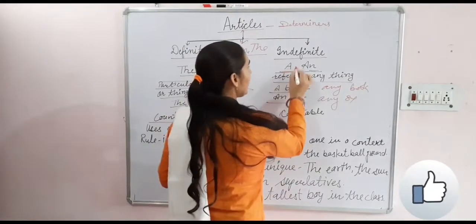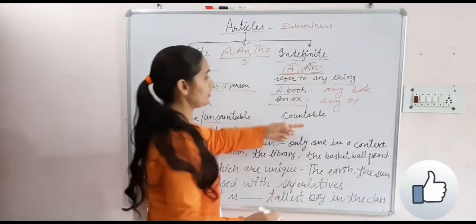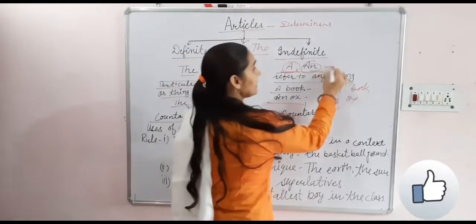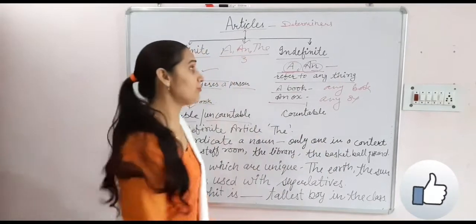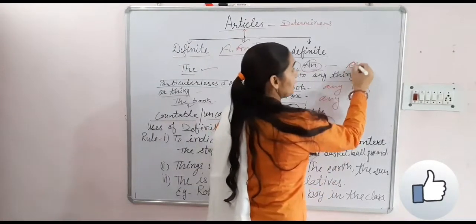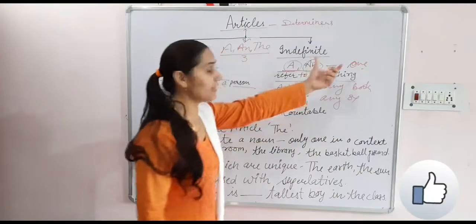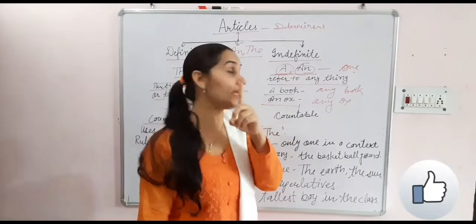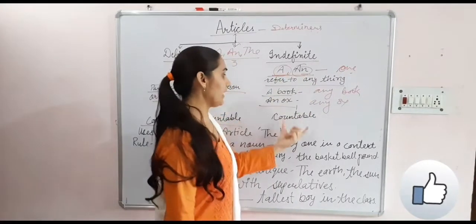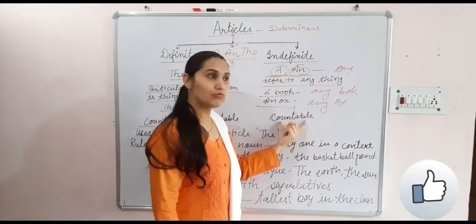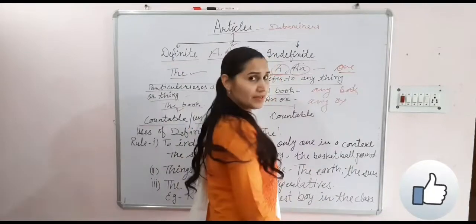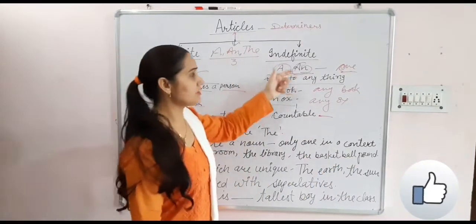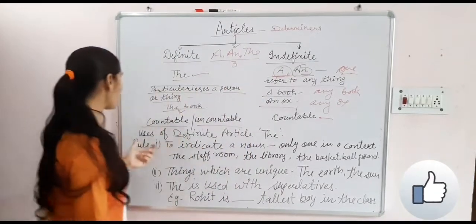But a and an are only used with countable nouns, because a and an are the weakened form of one. एक चीज को दर्शाने के लिए हम a और an का use करते हैं. And countable means it is a number, जिसको हम count कर सकते हैं. There we will use a and an.